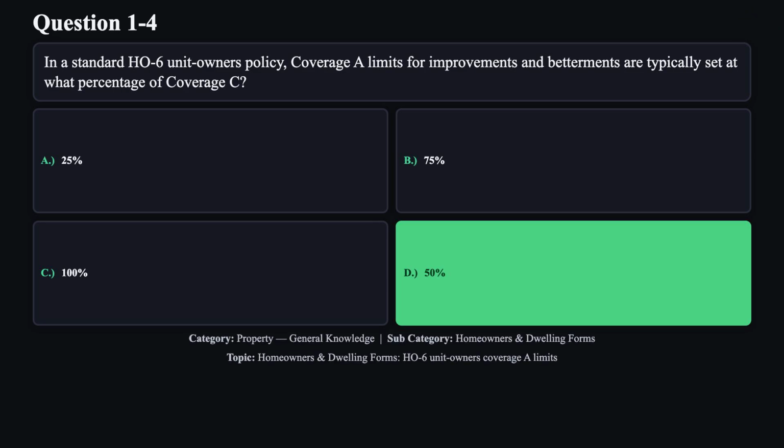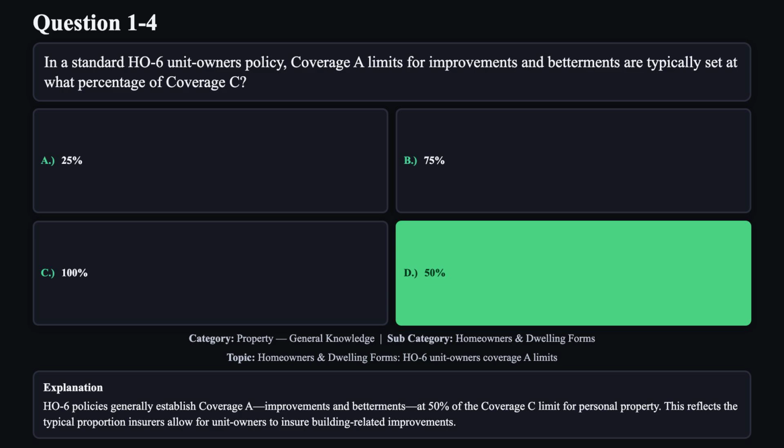The correct answer is D. HO6 policies generally establish Coverage A improvements and betterments at 50% of the Coverage C limit for personal property. This reflects the typical proportion insurers allow for unit owners to insure building-related improvements.